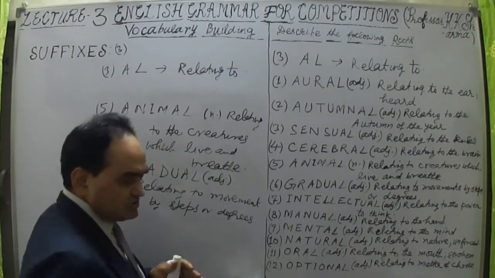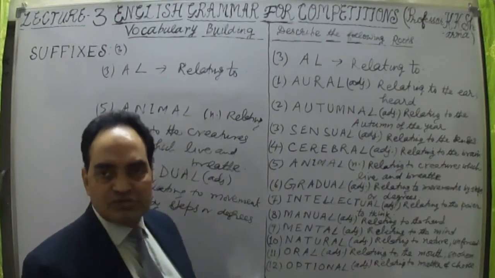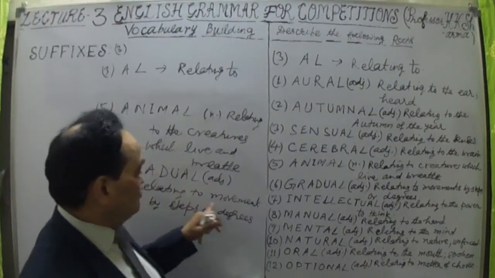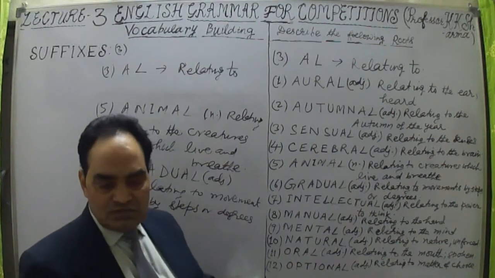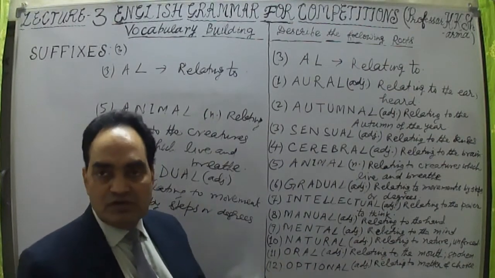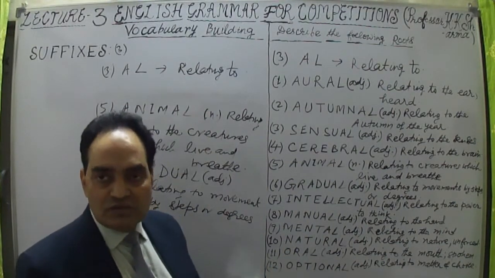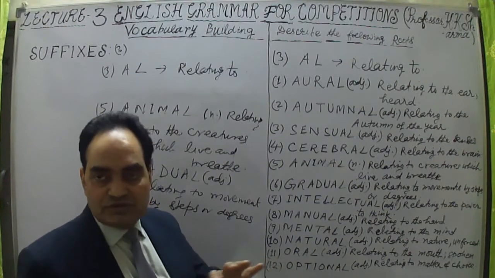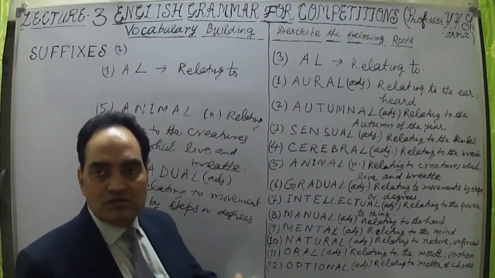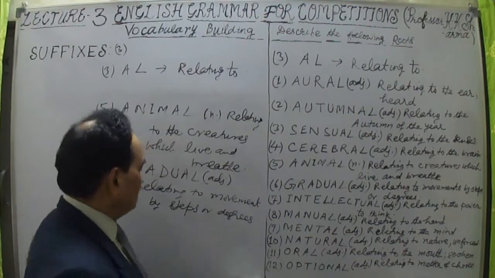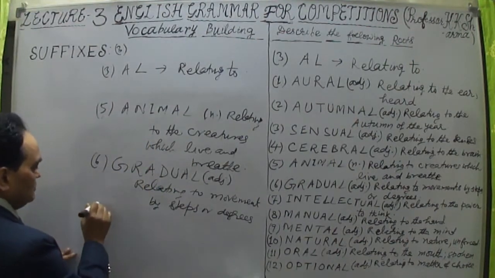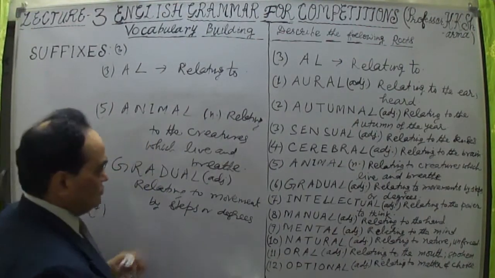Gradual means related to the speed, relating to the steps, relating to this movement. When we are moving, then we are gradually moving. Gradually means step by step we are moving. This is motion, movement. So relating to the movement by steps or degrees. So slowly we are moving. This is movement related, gradual.